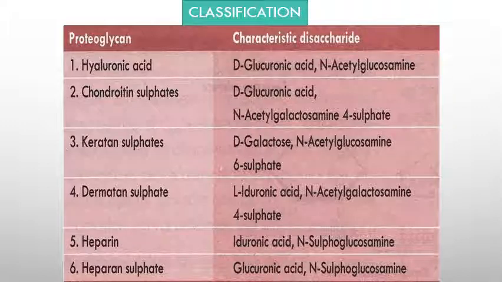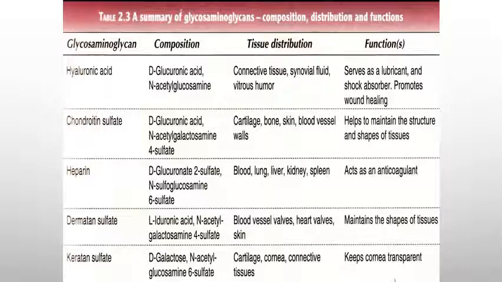So what we have discussed is given in this table, the individual glycosaminoglycan name and the characteristic disaccharide. Okay, this table you have to study in detail. Why? Because it gives the individual glycosaminoglycan, its composition, where it is present and its functions. You can see the tissue distribution and functions also.